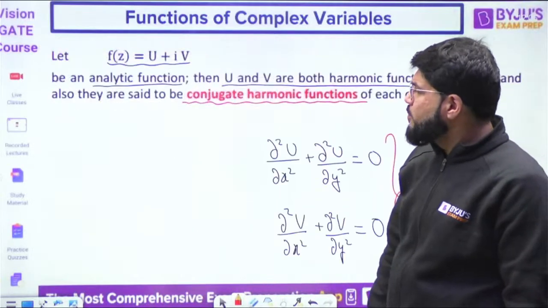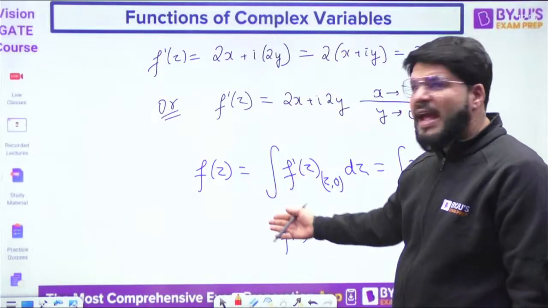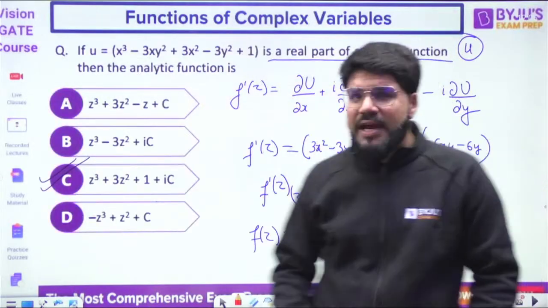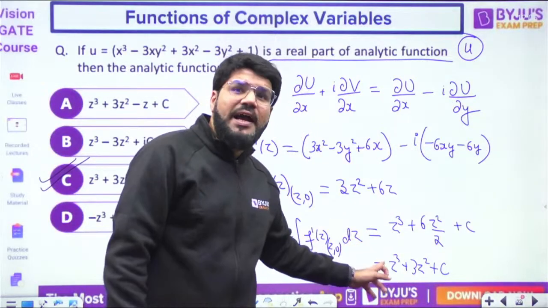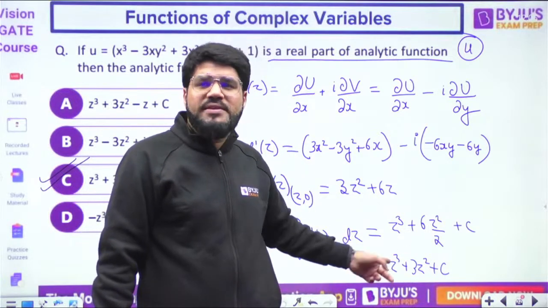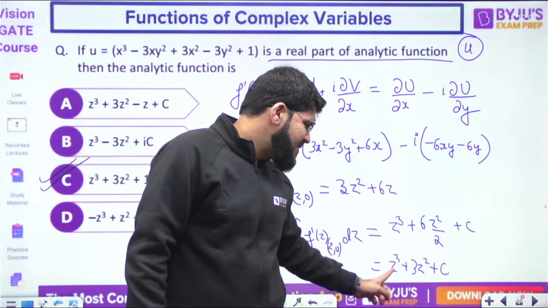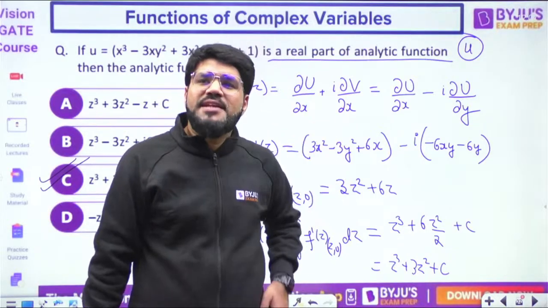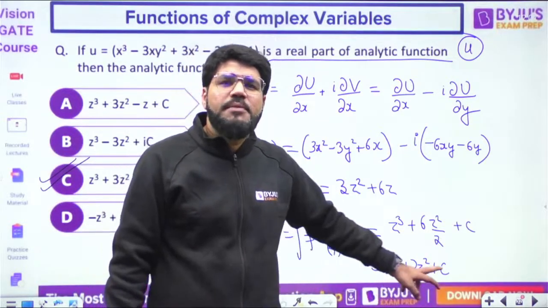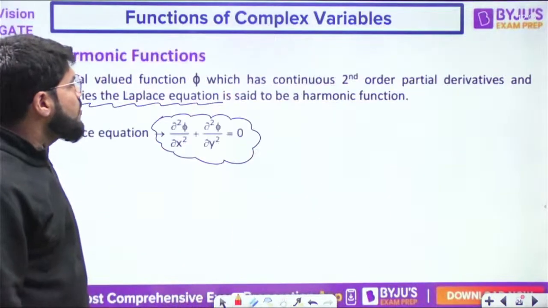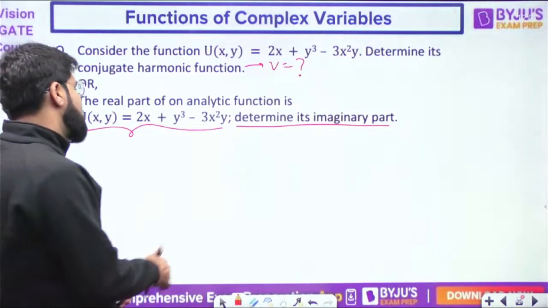Now देखो, there is one approach. Find f(z) like in the previous question. Then in f(z) I will again put z = x + iy, or open z³, z² and so on, and find what the imaginary part is overall. But that will be a little bit more lengthy. So don't follow this approach. What you can do is find the imaginary part v directly.